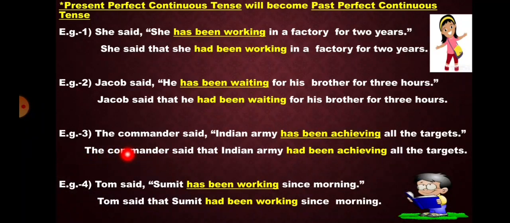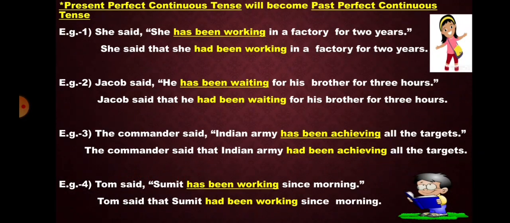Example 3. The commander said Indian army has been achieving all the targets. Now again our reporting verb is in past tense. So there will be a change in the tense of reported speech. Has been achieving will change into had been achieving. And we have to use conjunction that. So answer will be the commander said that Indian army had been achieving all the targets.